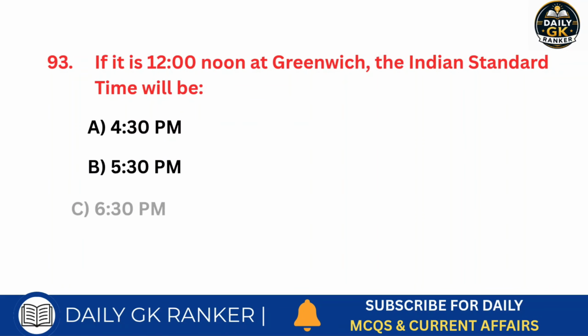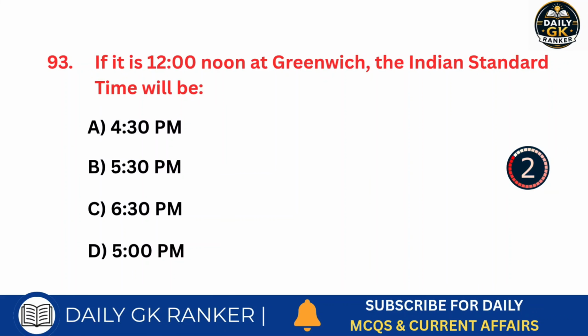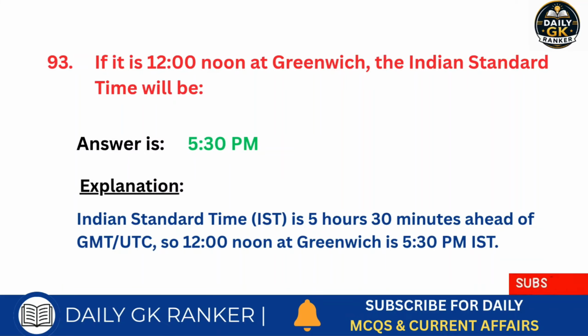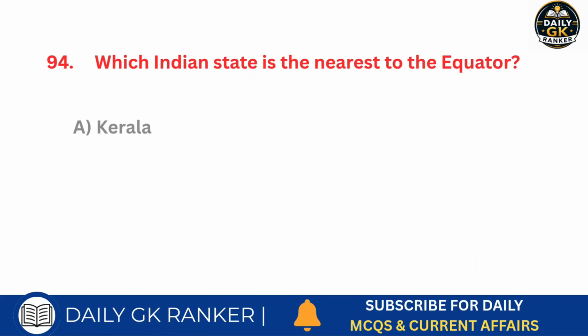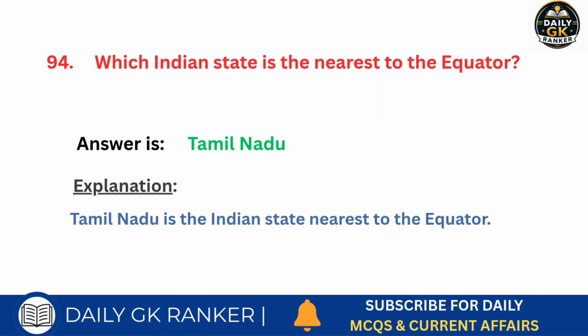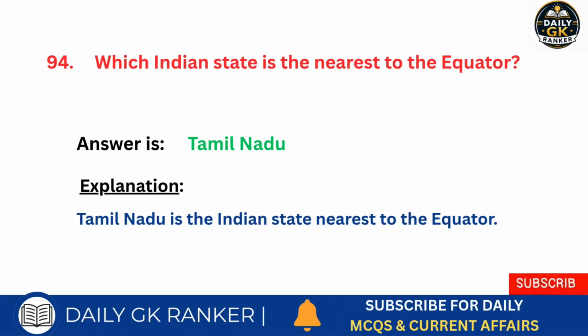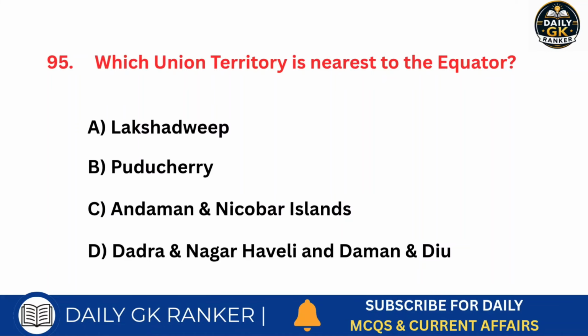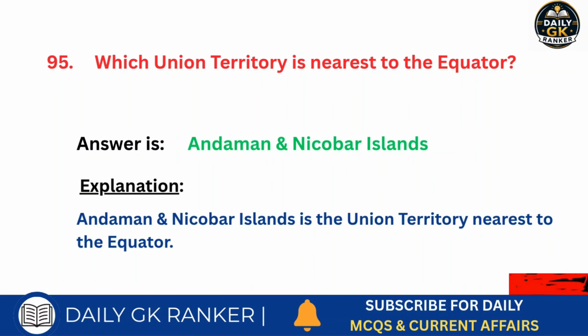If it is 12 noon at Greenwich, the Indian Standard Time will be what? Answer is 5:30 p.m. Which Indian state is the nearest to the equator? Answer is Tamil Nadu. Which union territory is nearest to the equator? Answer is Andaman and Nicobar Islands.